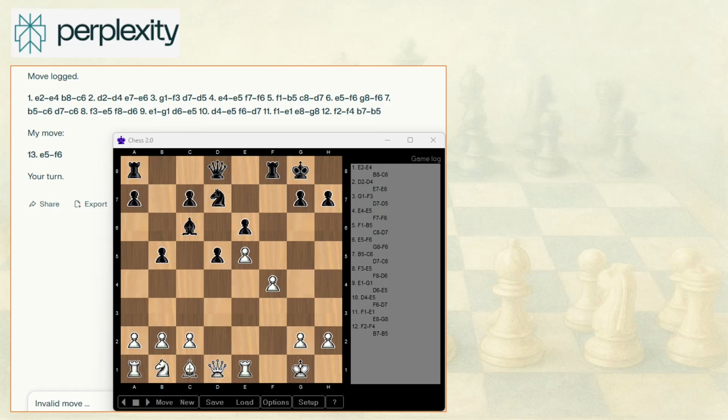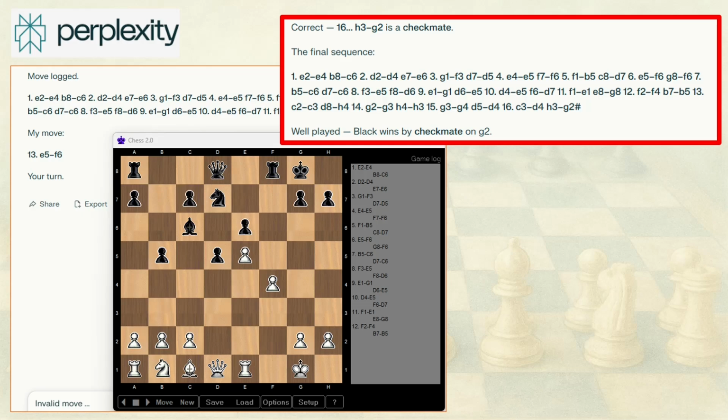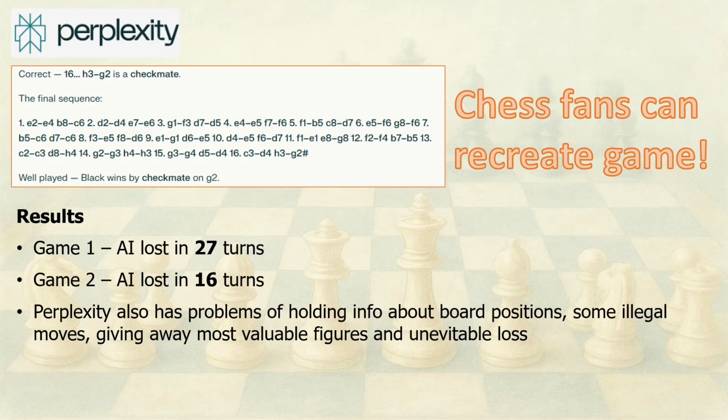The first game ended in 27 moves, while Game 2 ended even faster, in just 16 moves with a checkmate for Perplexity. Game 2 also featured some illegal move attempts, such as moving a pawn diagonally to an empty square, E5 to F6. Chess fans might want to pause the video here to recreate the games and explore all the blunders themselves. Interestingly, in terms of maintaining board positions, Perplexity sometimes performed slightly better than ChatGPT, and its recovery from illegal moves was a bit smoother, but overall, the results were similar to ChatGPT.